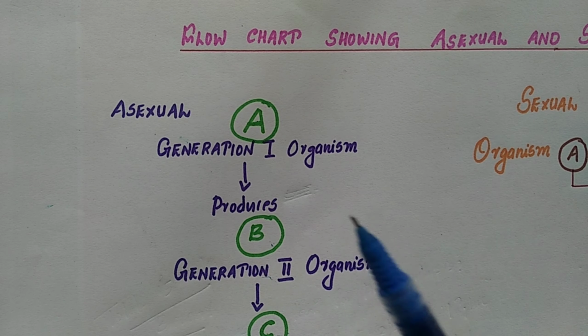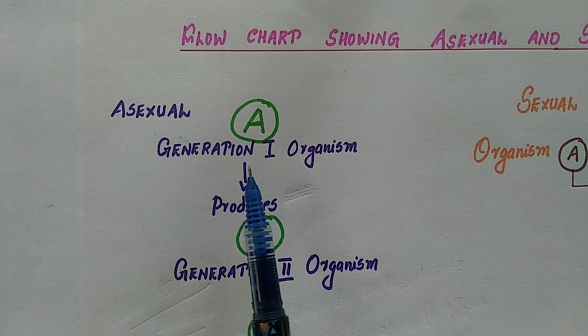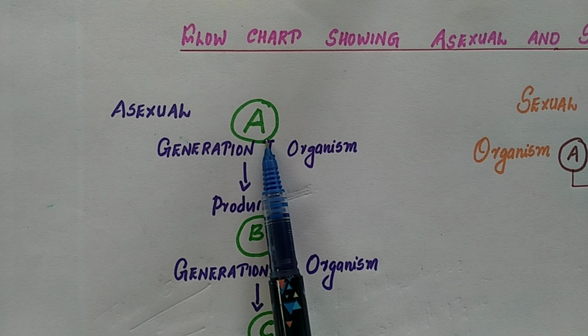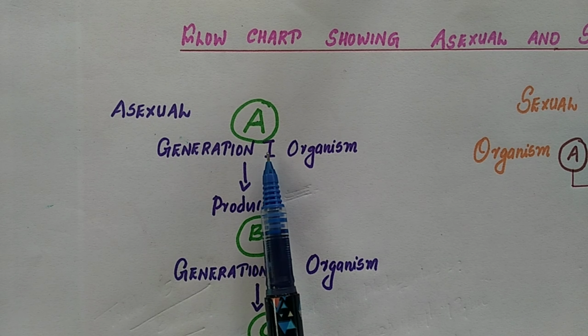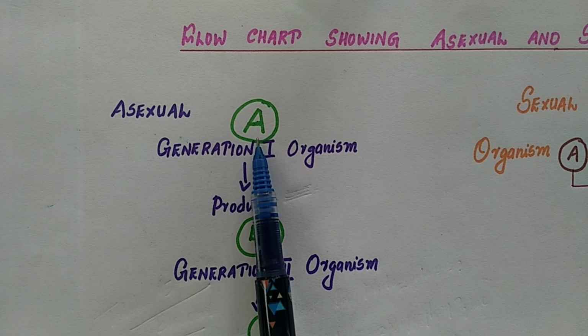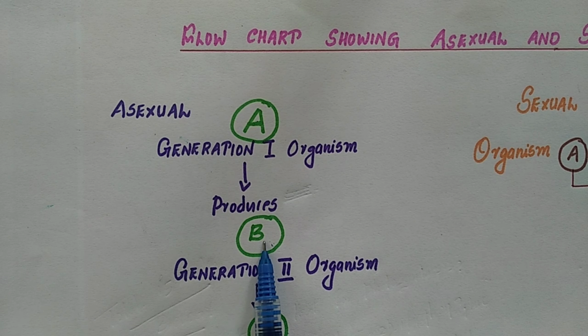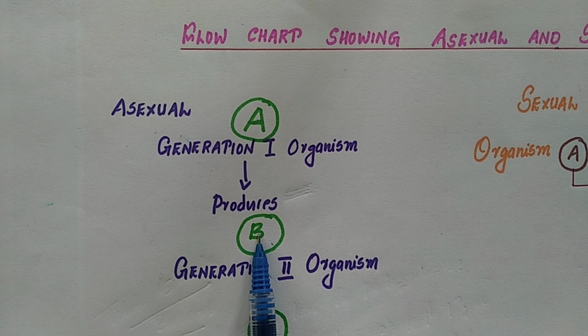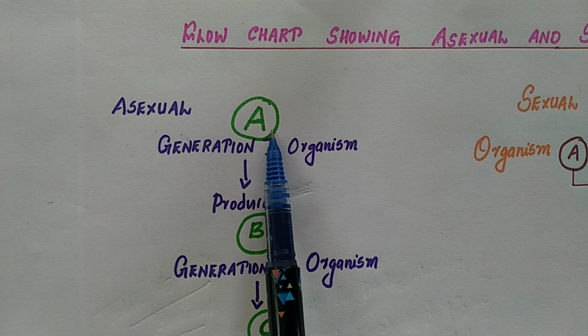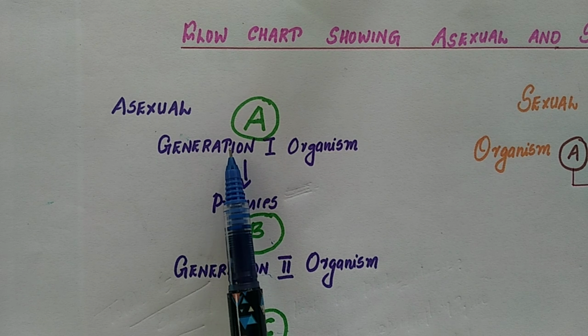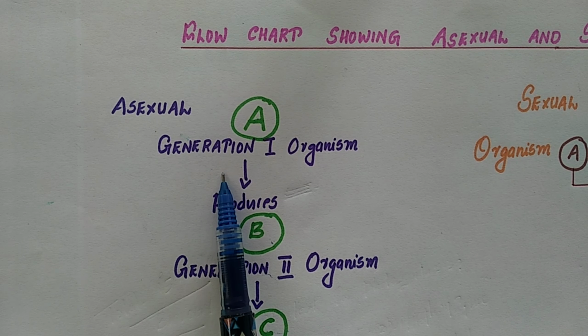See here, children, look at the asexual mode of reproduction. Here I have mentioned A. This is the parent organism, the first generation. It reproduces asexually, producing an organism B, which will possess all the characters of A. There will be no variation. As you know, in asexual reproduction, there is no variation.